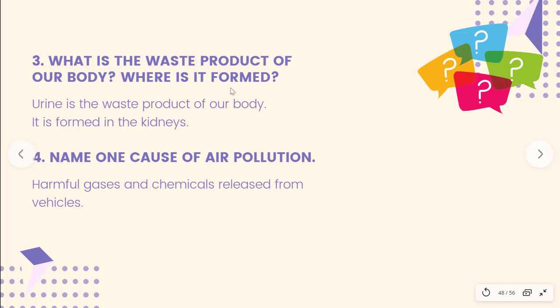Question 3. What is a waste product of our body? Where is it formed? Answer. Urine is a waste product of our body. It is formed in the kidneys. Question 4. Name one cause of air pollution. Answer. Harmful gases and chemicals released from vehicles.